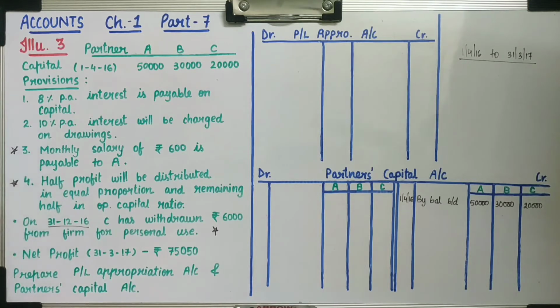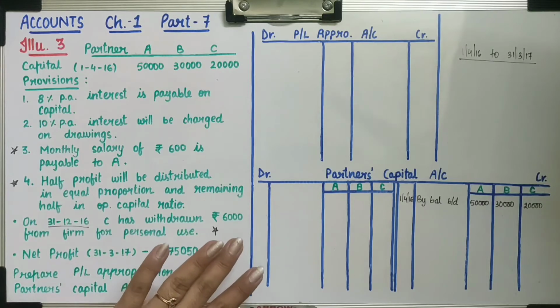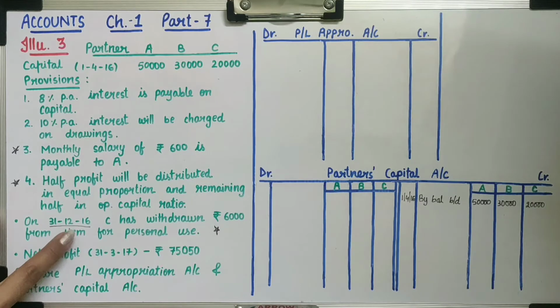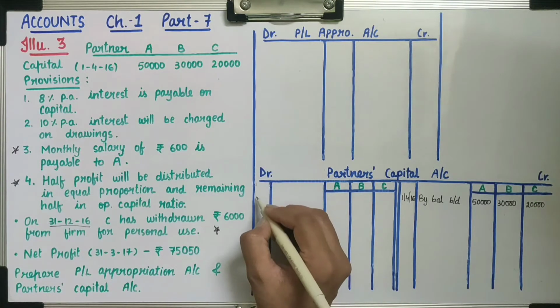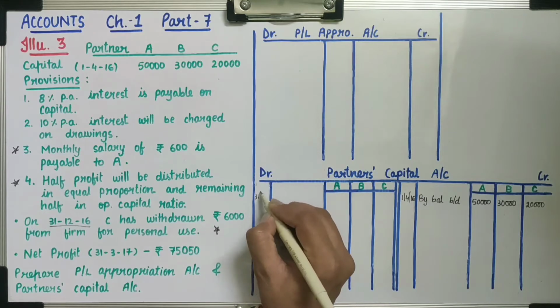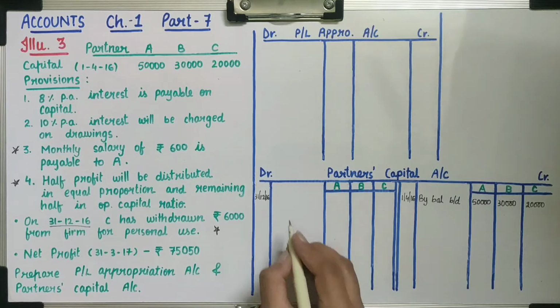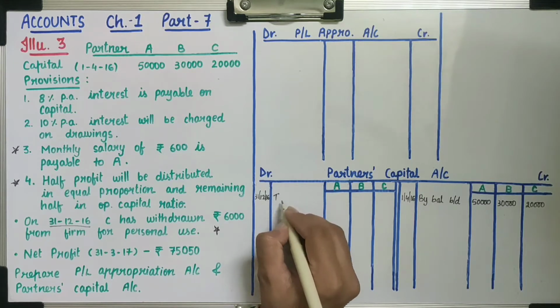Then see here, C has withdrawn 6,000 rupees. So that is the drawing of partner C. Here the date is 31st December 2016. So here we will record with the same date, 31st December 2016, to drawings.